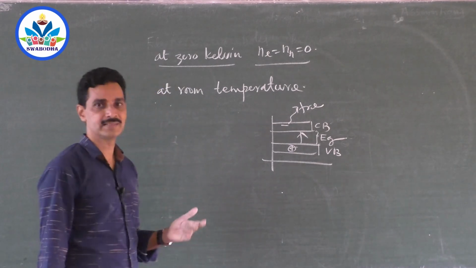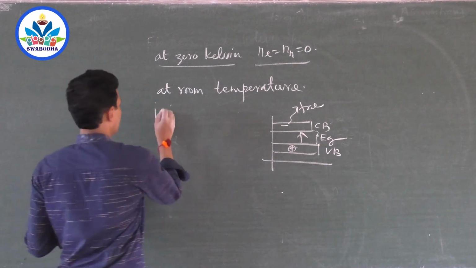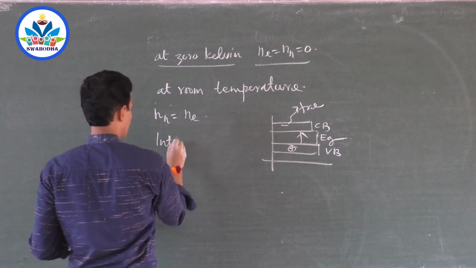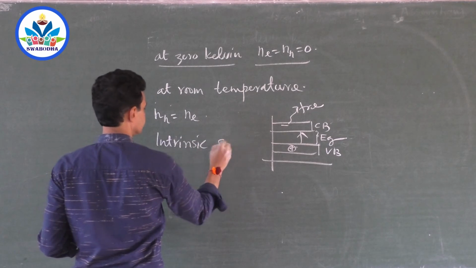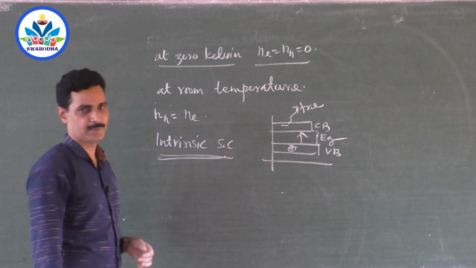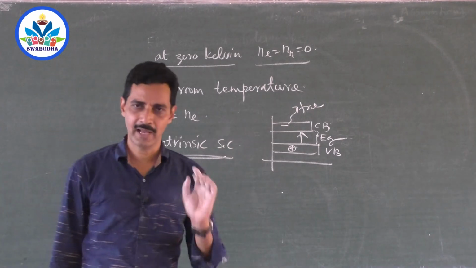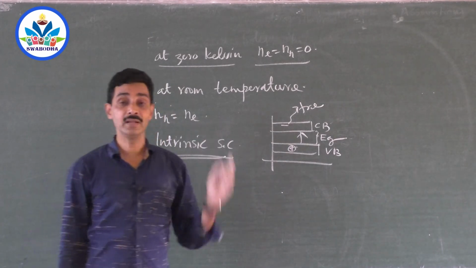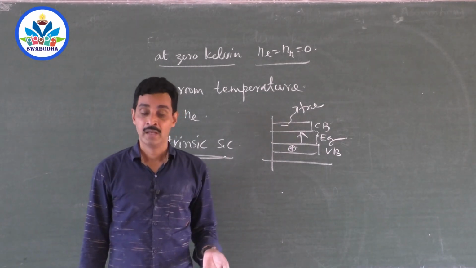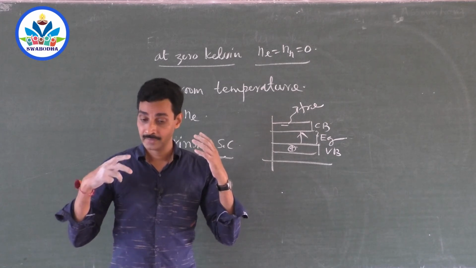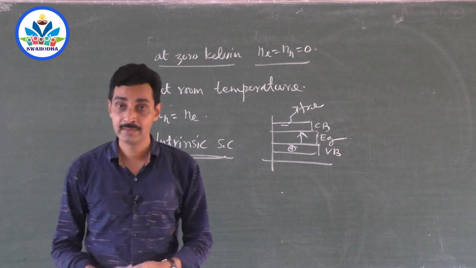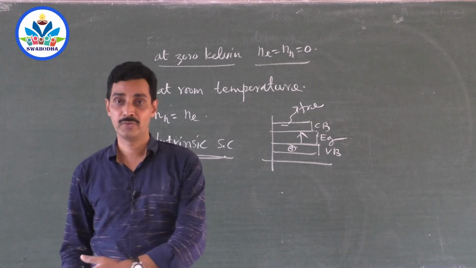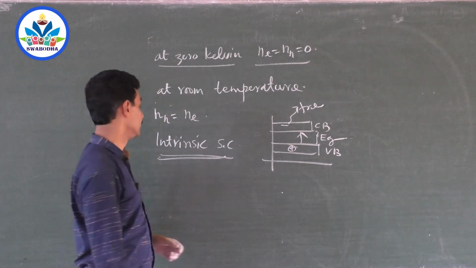So if that semiconductor contains an equal number of holes and electrons, then it is called an intrinsic semiconductor. What do you mean by intrinsic semiconductor? An intrinsic semiconductor is a type of semiconductor where the number of electrons and holes are equal. Why are they equal? Because the extra heat energy supply will create some free electrons, but when electrons go out of the bond, they create the same number of holes. So that is intrinsic. And remember, this is a pure semiconductor.